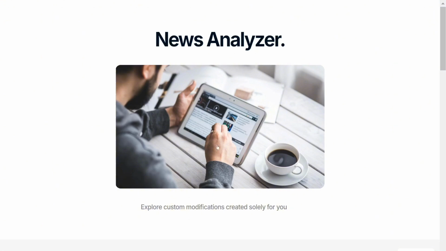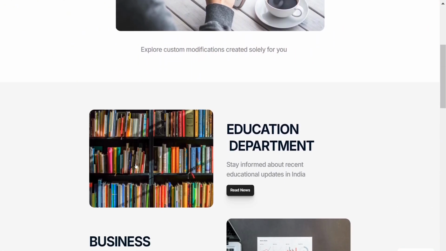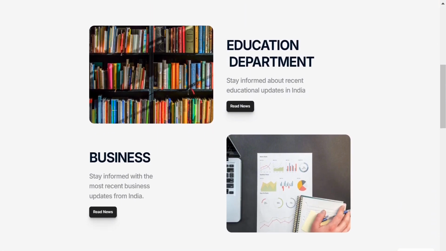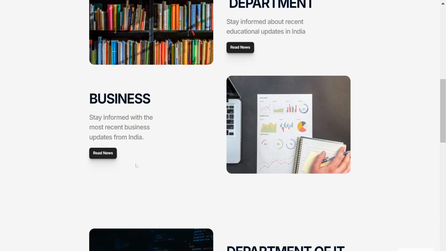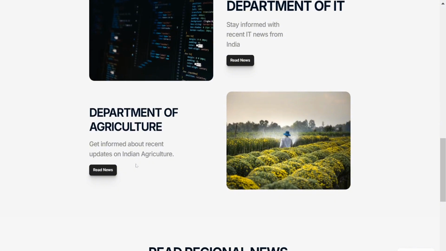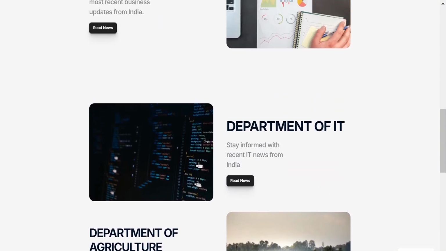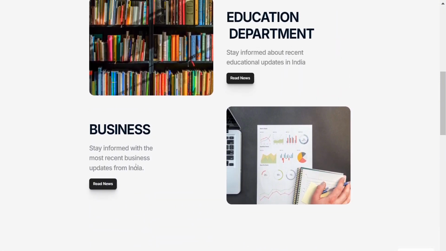This news analyzer collects news across different social media platforms and news websites and categorizes it into different ministries of India. Let's say the Ministry of Education, Business, the Ministry of Information Technology, and the Department of Agriculture. First, we collect news and categorize it into different departments. So let's say we choose the education department for our prototype.